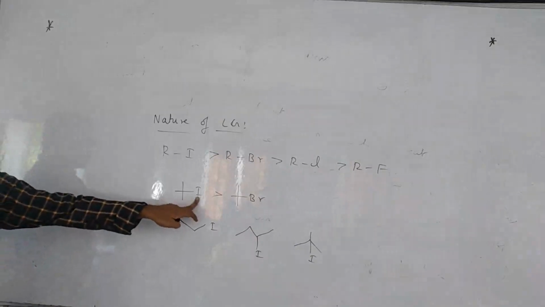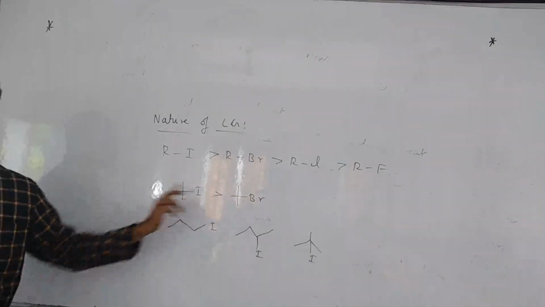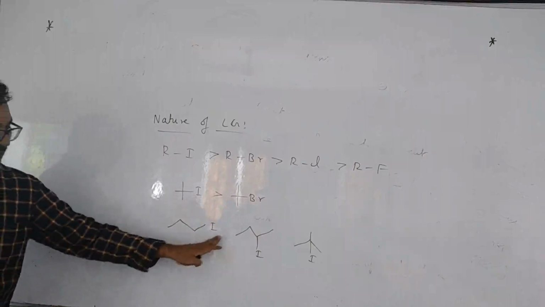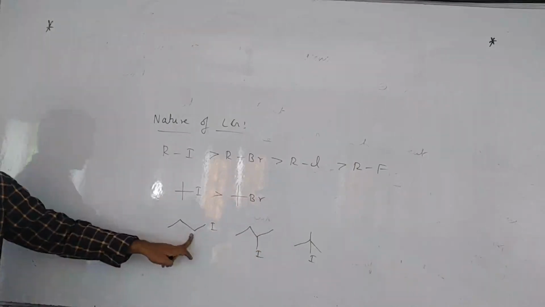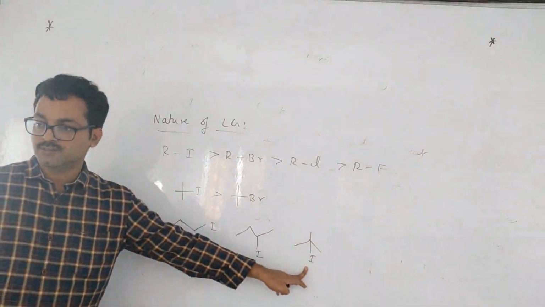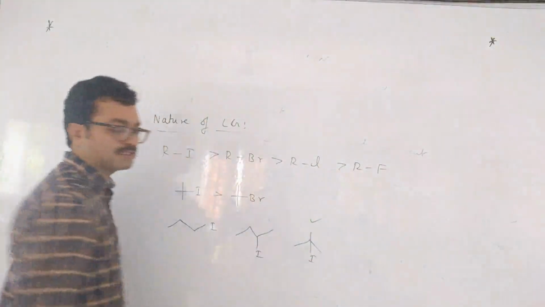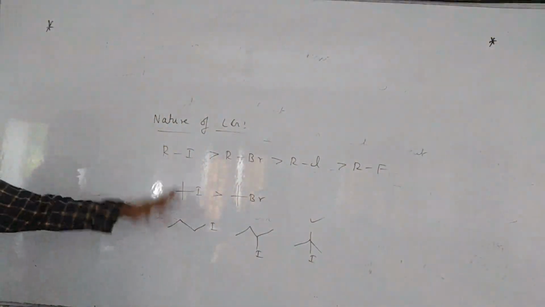Here a tertiary iodide is there. So the tertiary group is common. That is why iodine is preferred. This is more reactive. And here iodine is common. So this is primary, this is secondary, this is tertiary. So which will react more? Tertiary. That's all. Why are you thinking that much time? Understanding? So this type of questions they will ask.